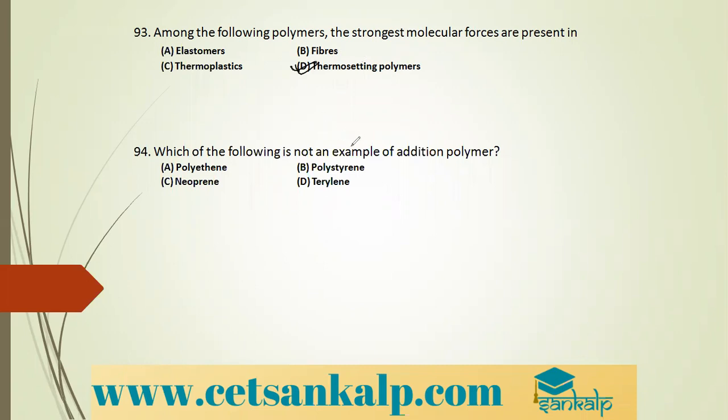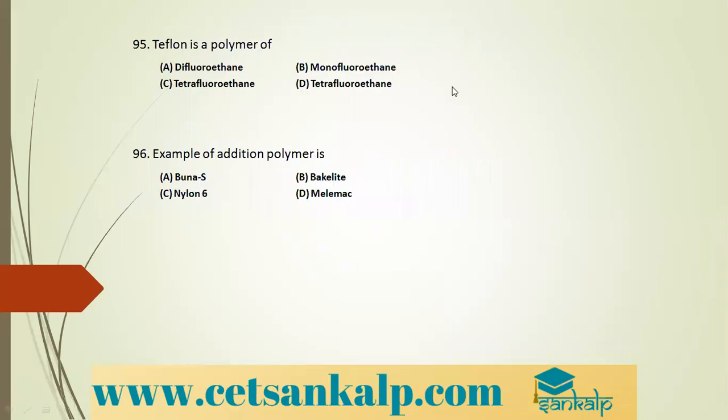Which of the following is not an example of addition polymer? Polythene, addition. Polystyrene, addition. Neoprene, addition. Terylene is condensation. Because terylene is prepared from what? It is prepared from terephthalic acid and ethylene glycol.